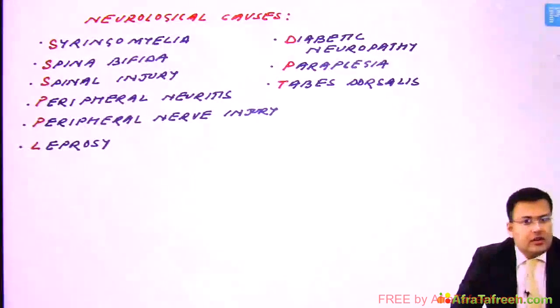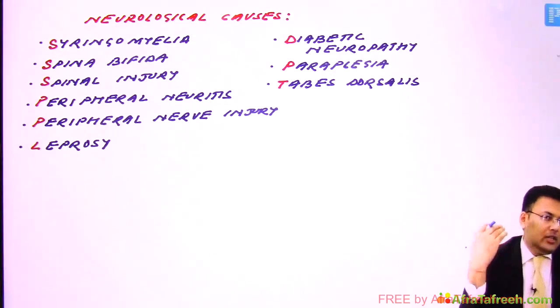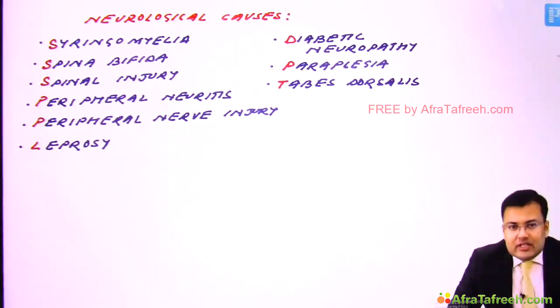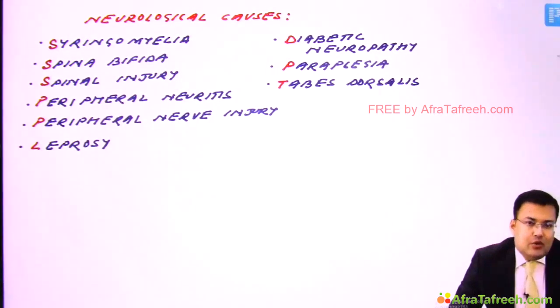Now this question is asked both in medicine and surgery, that what are the neurological causes of pressure sore or pressure ulcer? So see, the neurological causes of pressure ulcer include syringomyelia. You have seen spina bifida, or the patient who is having spinal cord injury. Patients in whom there is neurological deficit because of peripheral neuritis, or sometimes there is peripheral nerve injury.